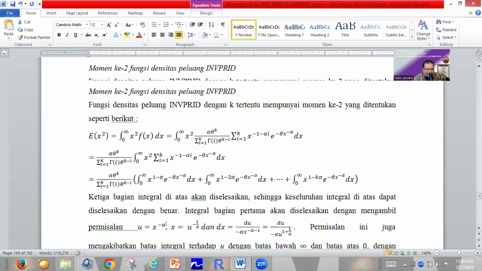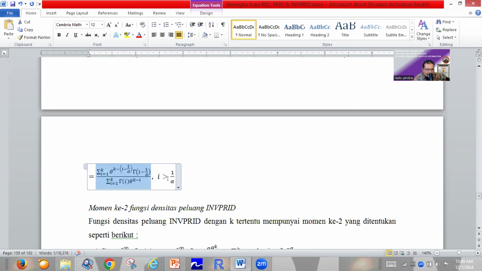And this one is the first moment. So it's very easy to find the first and the second moment of the inverse power Rado Institute distribution.